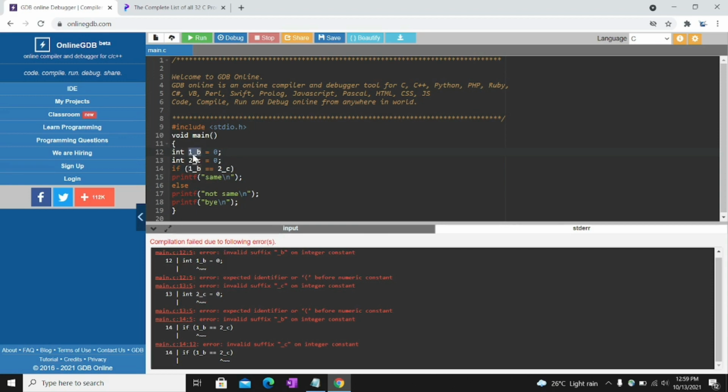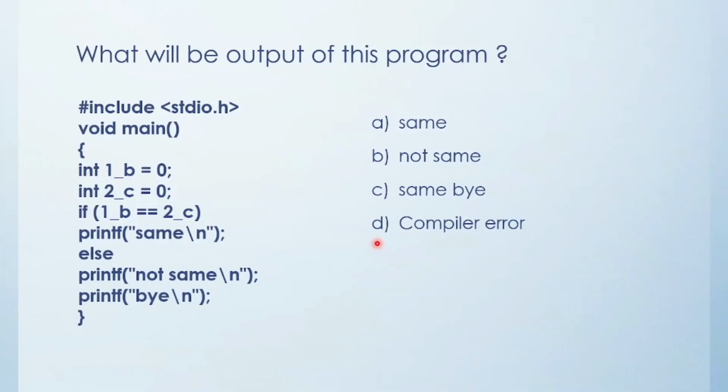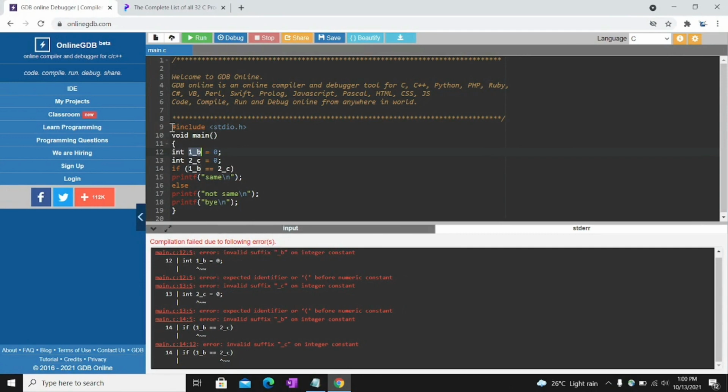While declaring a variable, we don't put a digit first, and we don't use any special character except underscore. Line numbers 12, 13, 14 give an error because the declaration is wrong.